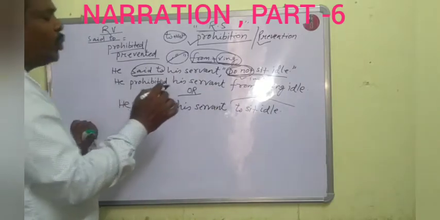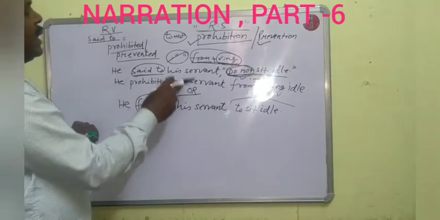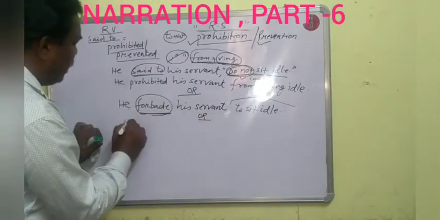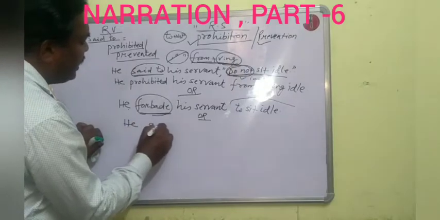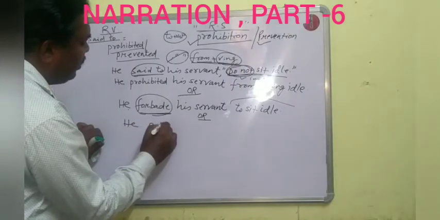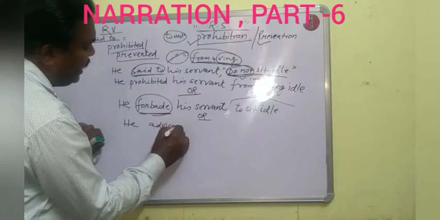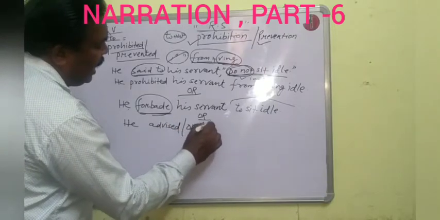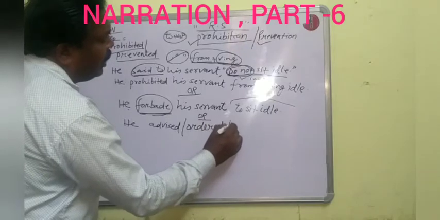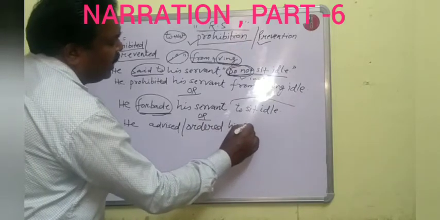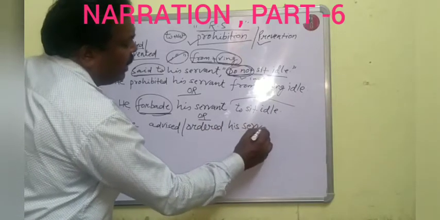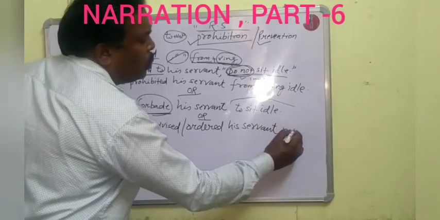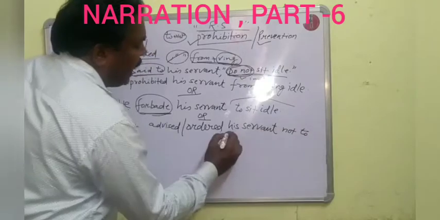We can also write this sentence as: He advised or ordered his servant not to sit idle.